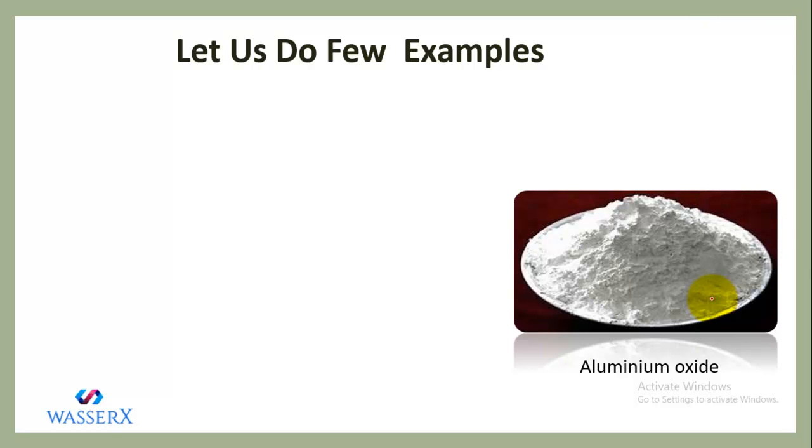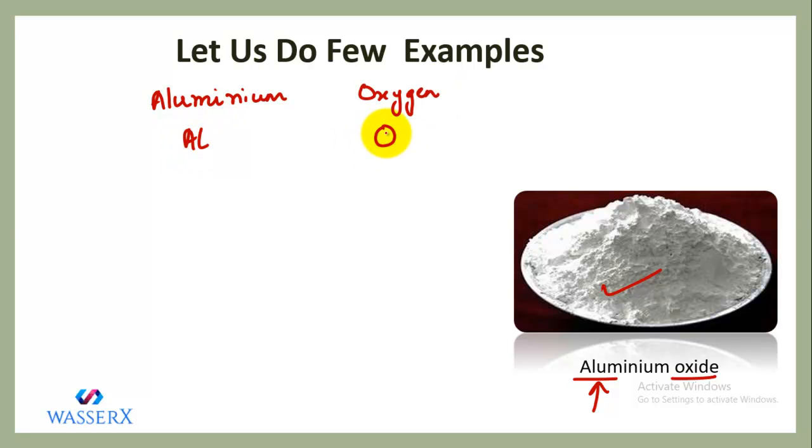Let's form the bond for the substance shown in the figure, which is aluminium oxide. Aluminium oxide means the participating atoms are aluminium and oxygen, right? If we write the symbols, aluminium is written as Al and oxygen is written as O. Aluminium's atomic number is 13 and oxygen's is 8.